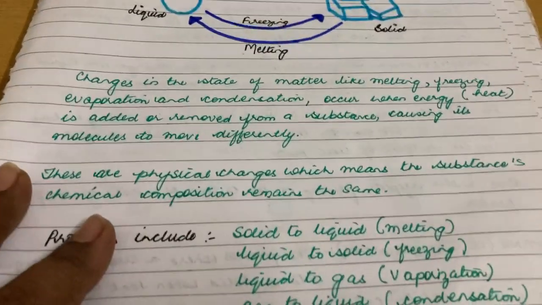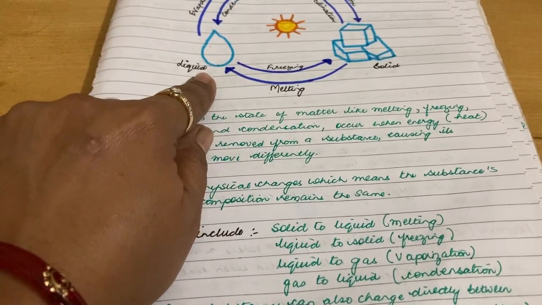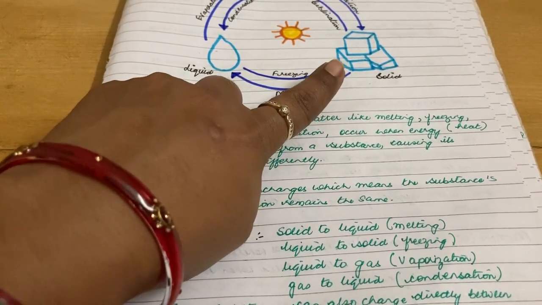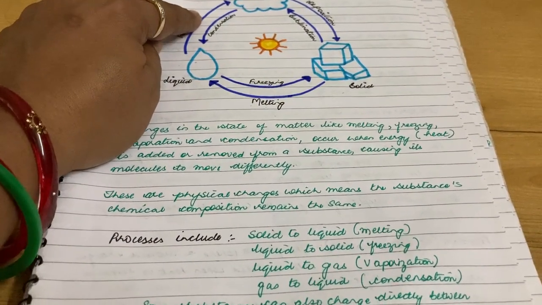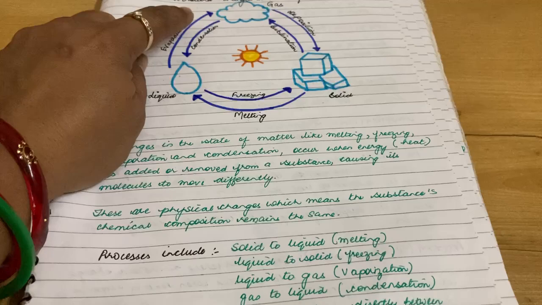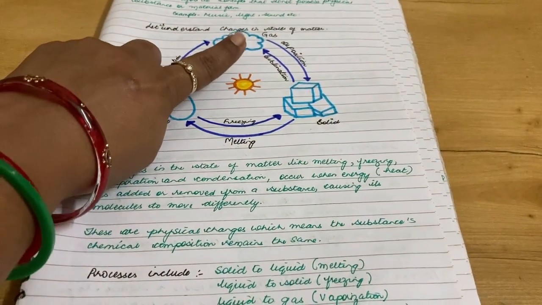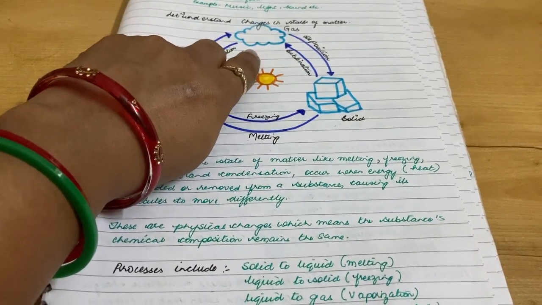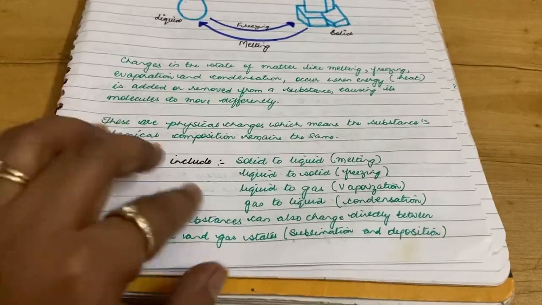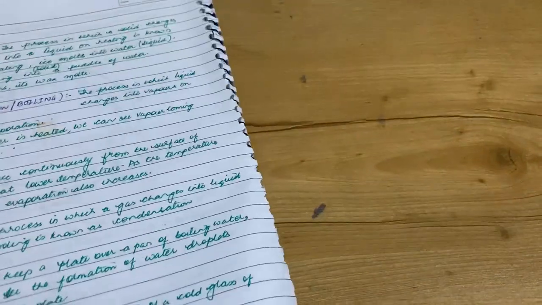And what are these processes? As I explained, solid to liquid is called melting, liquid to solid is called freezing, liquid to gas is called evaporation or vaporization, gas to liquid is called condensation, gas to solid is called deposition, and solid to gas is called sublimation. Now let's get started with understanding each one of them with examples.